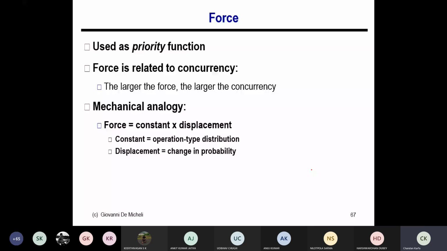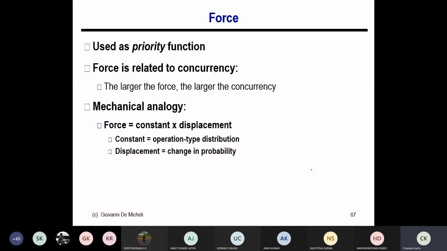So the constant is the operation type distribution. This is the maximum concurrency of that level. If you try to put some operation in with a high value, that will increase the concurrency, and hence it will increase the resources also, right? So the constant is the operation type distribution, and the displacement is the change in